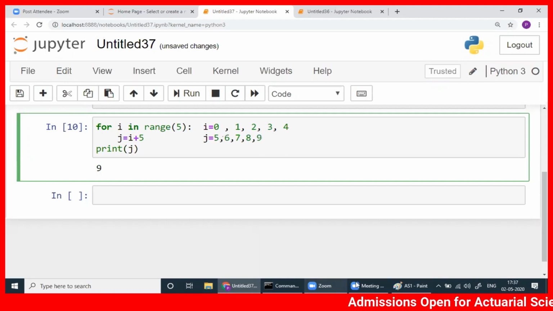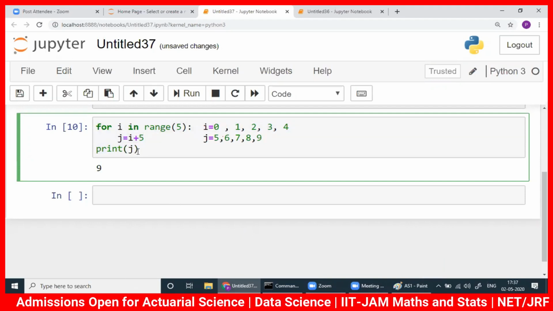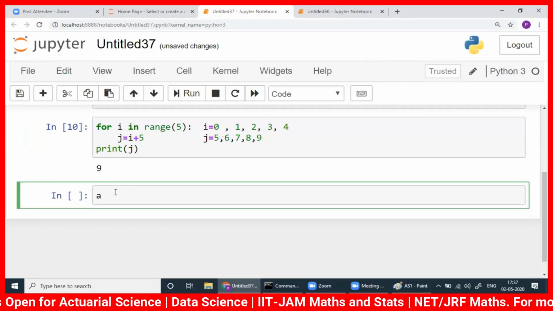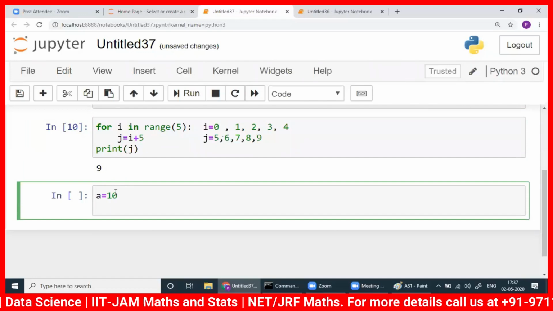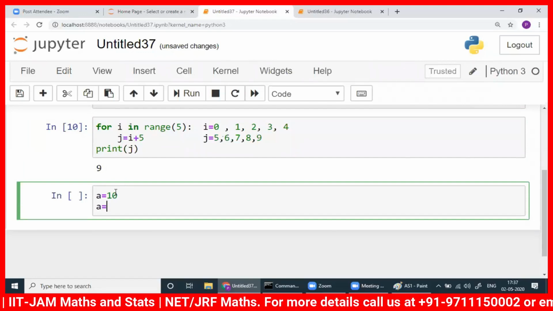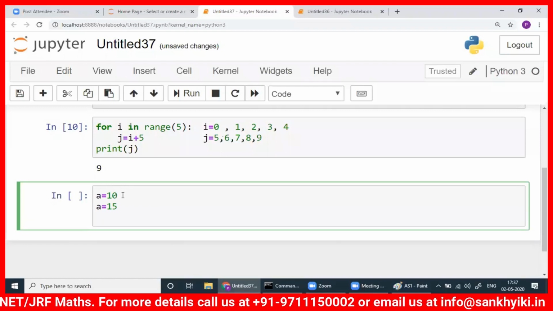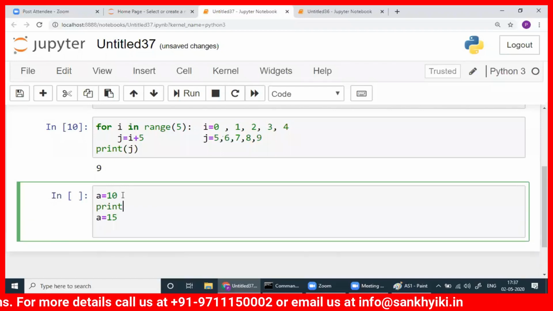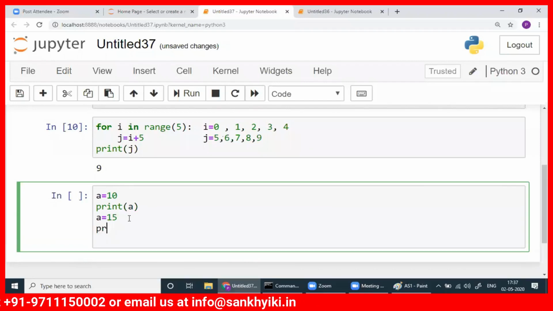Okay. Now, when you are printing here, that means this has no link with this one. You are only printing j. So what is the current value of j? Suppose I will write a is equal to 10. Then I will write a is equal to 15. Okay. Then I print a here. It's changing now.